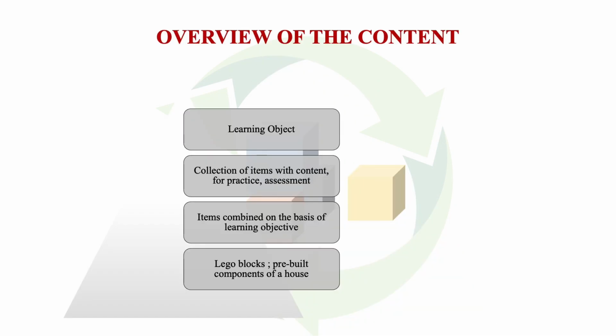You might have seen children playing with Lego blocks, plastic blocks, colorful plastic blocks which they put together, fix one into the other, forming houses, chairs, tables, bridges, automobiles, things like that. We have pre-built components, the plastic blocks. What do kids do?